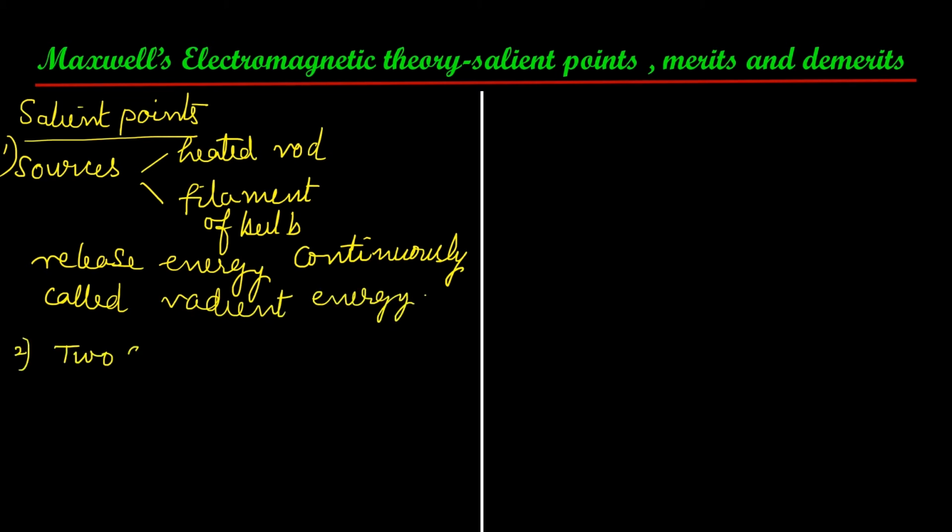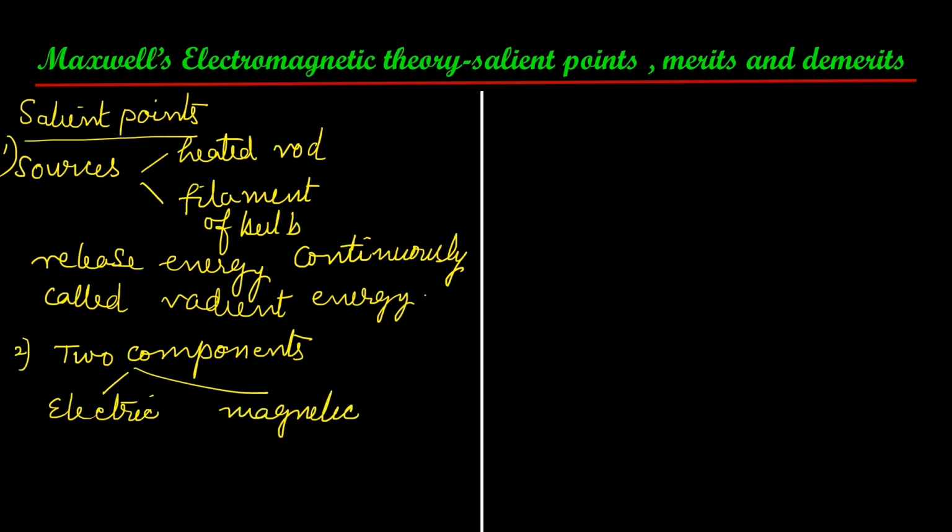Second feature, this radiant energy has two components, that is, electric and magnetic components, called electric field and magnetic field. These two components are mutually perpendicular, and since it contains two components, it is called electromagnetic radiation.